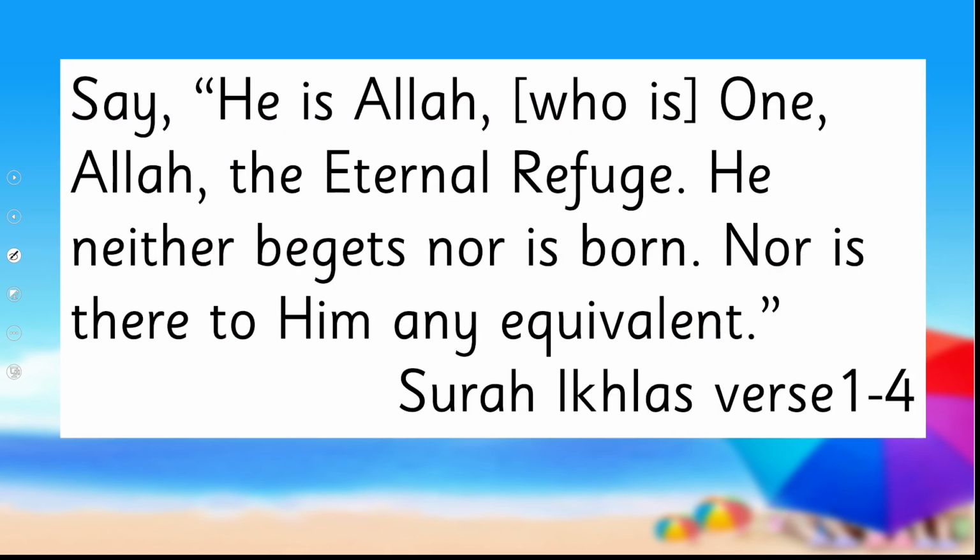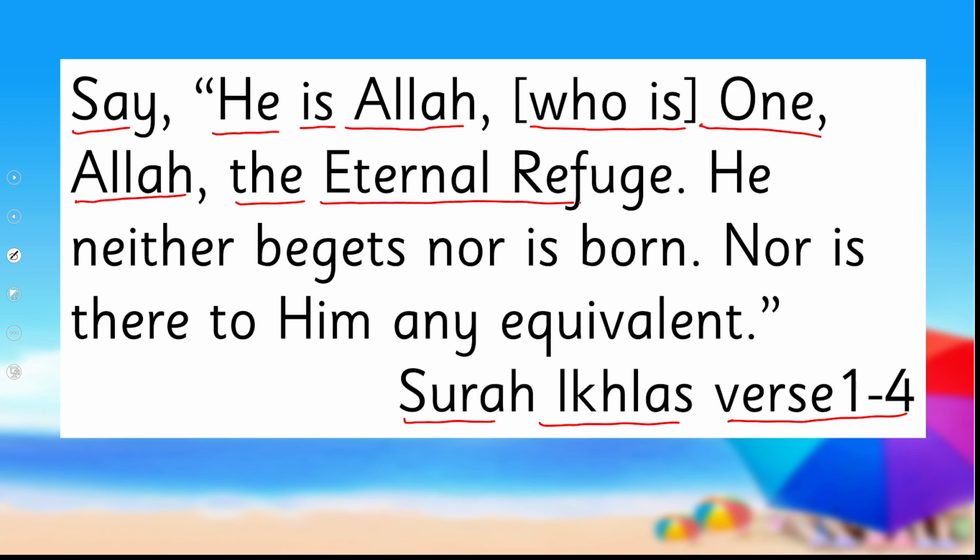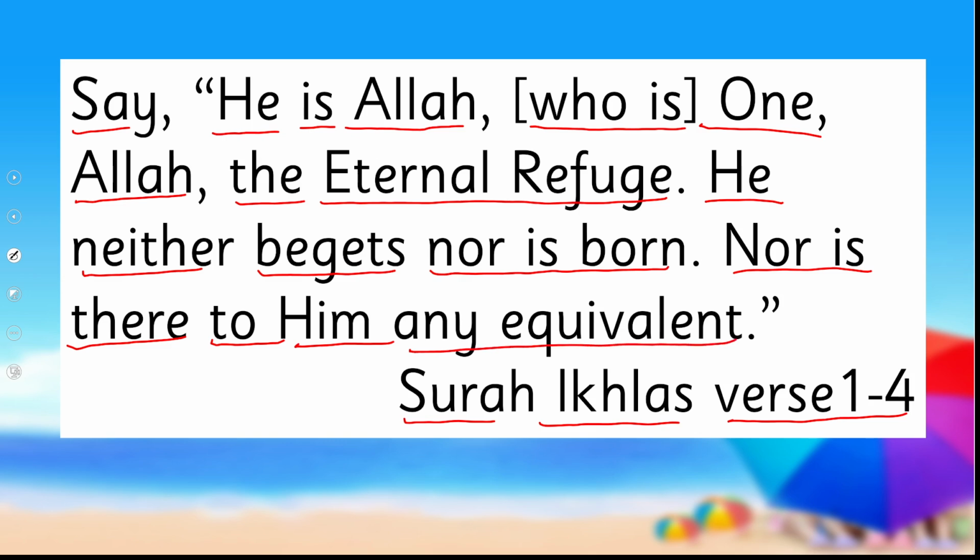Let's start with the name of Allah subhanahu wa ta'ala. Allah mentions in Quran, Surah Ikhlas, verse 1 till 4. Say, He is Allah, who is one. Allah, the eternal refuge. He neither begets nor is born, nor is there to him any equivalent.